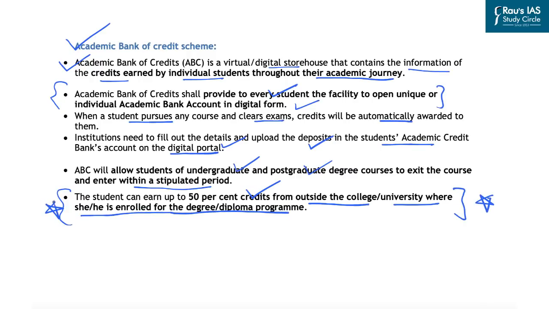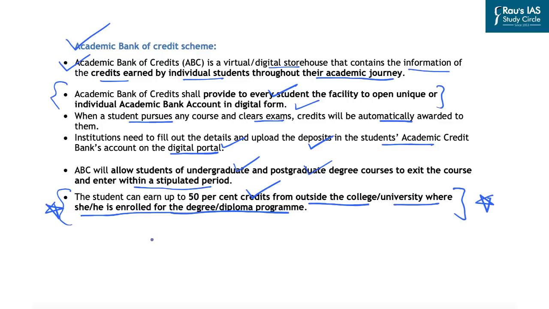That is, a student who is enrolled in a particular university can earn up to 50% of the credits from outside universities or colleges. For example, if a student is enrolled in IIT, that student can earn up to 50% of the credits from courses outside IITs. That is why this provides the kind of flexibility. And this flexibility is provided because if a student is pursuing science related courses, that student can also opt for courses related to humanities outside that particular university. And that is the advantage of this ABC scheme.